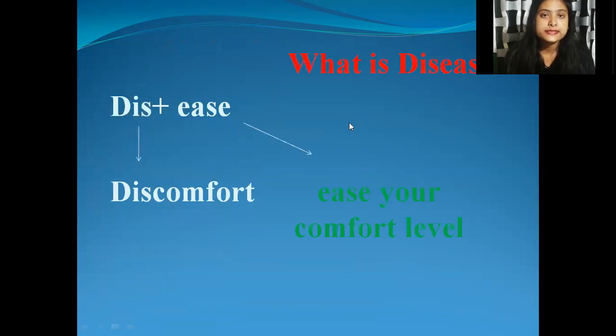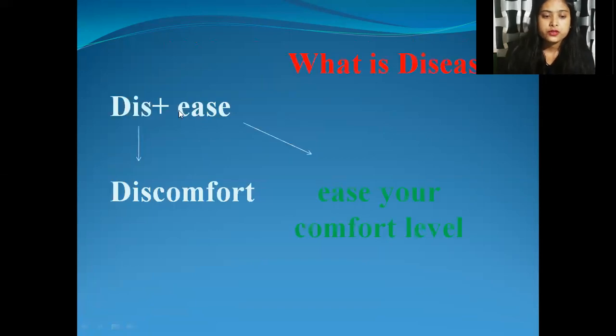Next one is, what is disease? Since the chapter itself is about human health and disease, we have understood the basic concept of health. And coming to disease, what is disease? I have broken down the word and shown it over here with proper arrows. It is made up of two words, dis and ease. Here, dis means a certain type of discomfort, disintegration, those types of things with which you are not very comfortable. And ease means how you carry yourself.